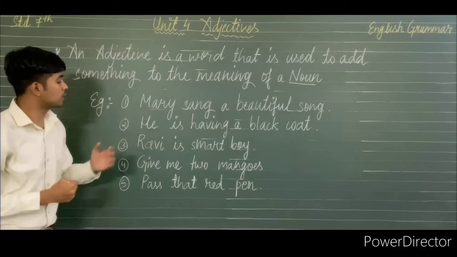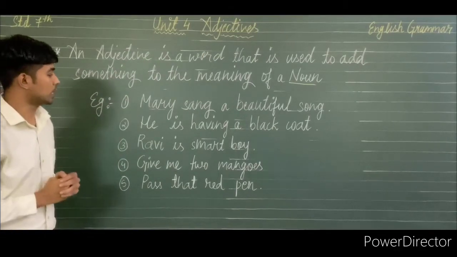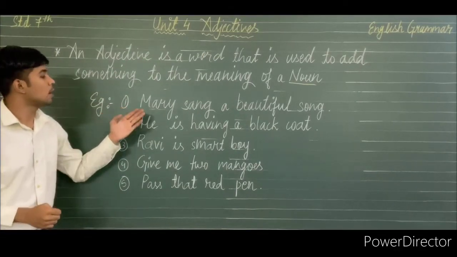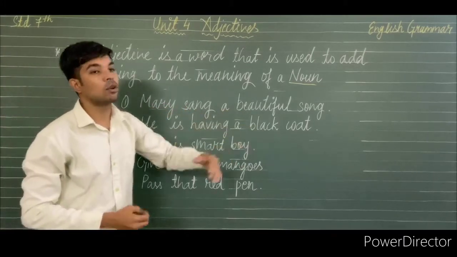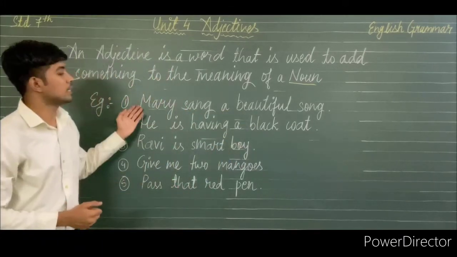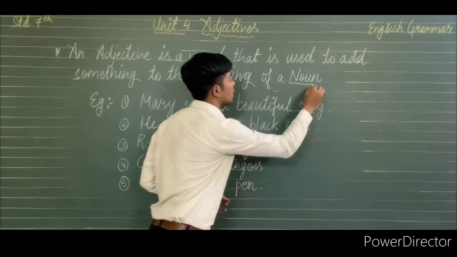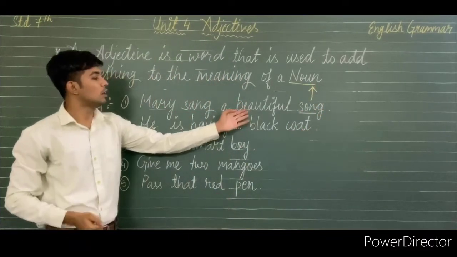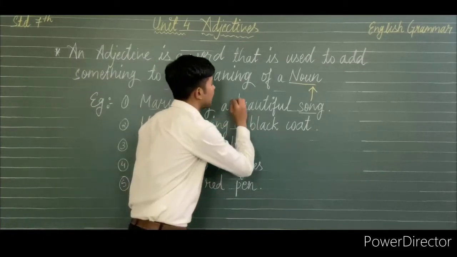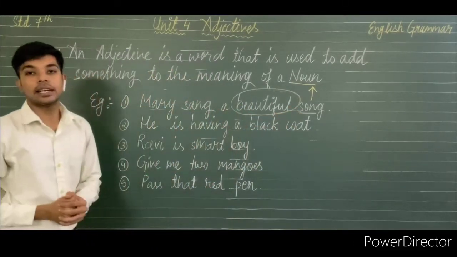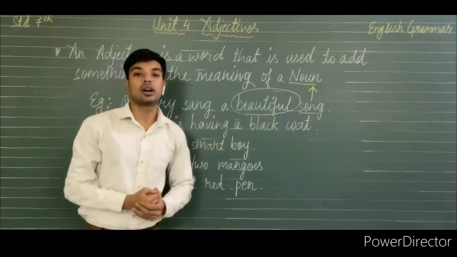Now, we will look at these examples and understand adjectives. The first one is: Mary sang a beautiful song. In this sentence, we have song as a noun, and beautiful here is acting as an adjective for the noun song.